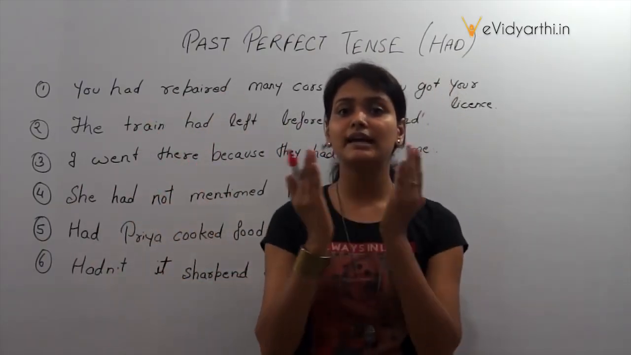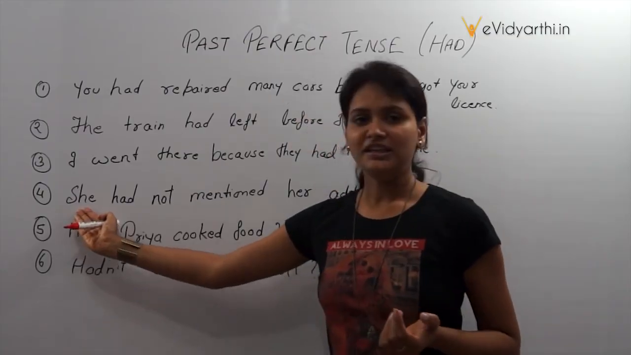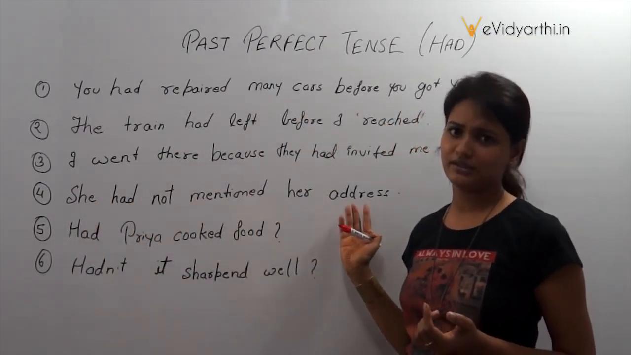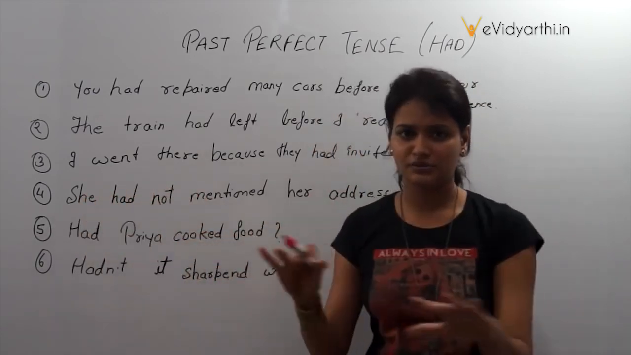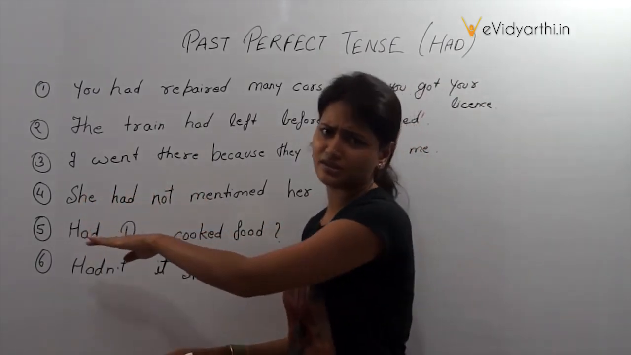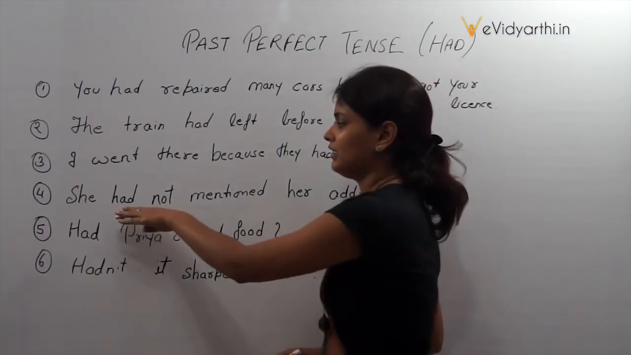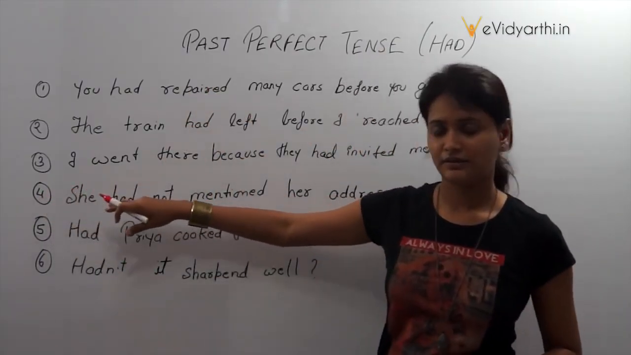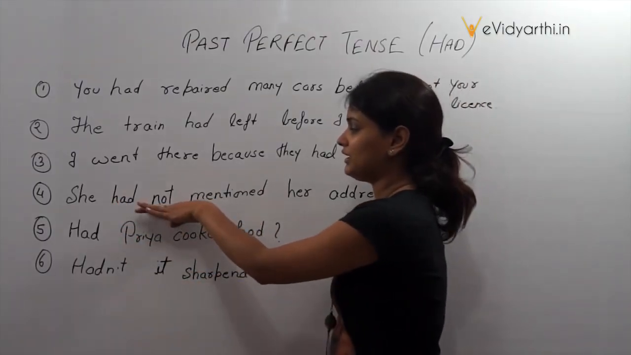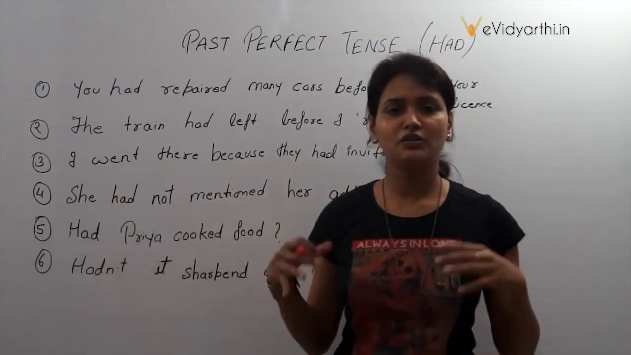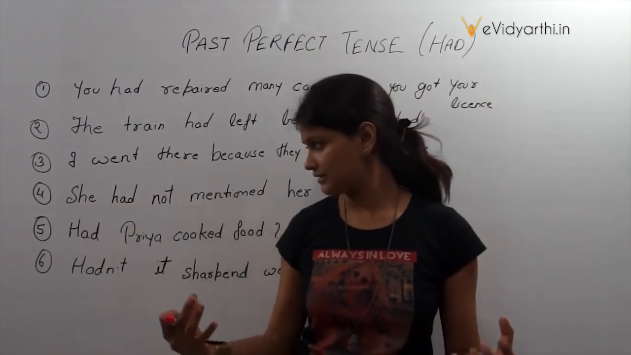Coming to the negative construction. She had not mentioned her address. In this sentence there are not two things happening. It's just a common sentence showing where you can put not along with had. Subject, then had, then we put not and the third form of the verb, and the rest of the part is object. She had not mentioned her address.